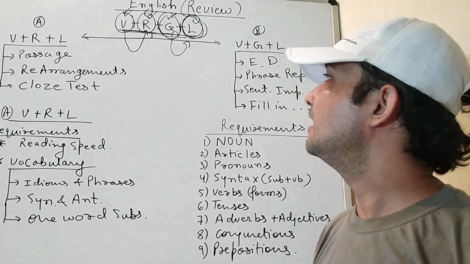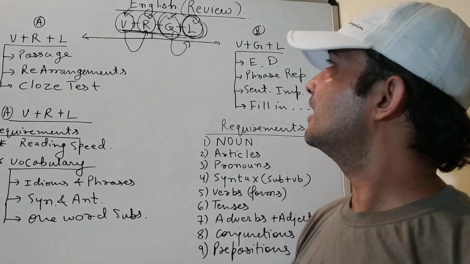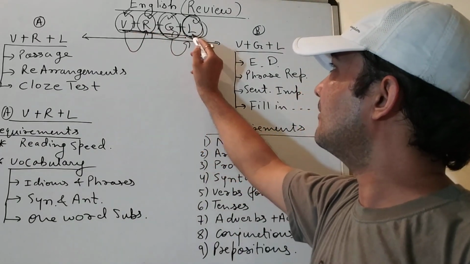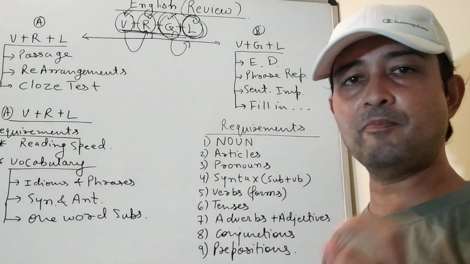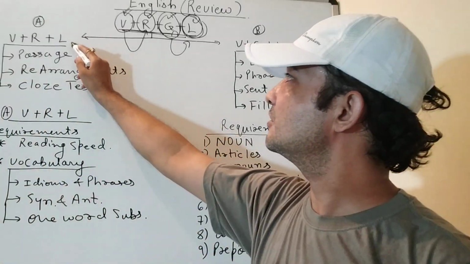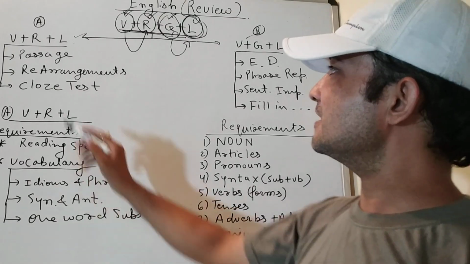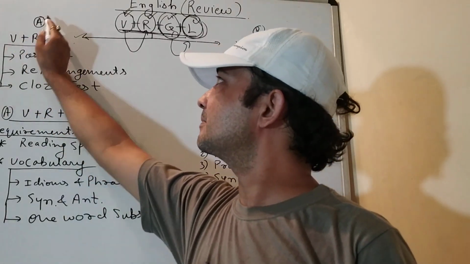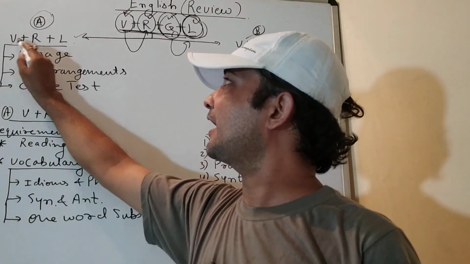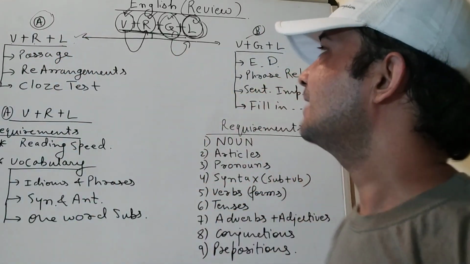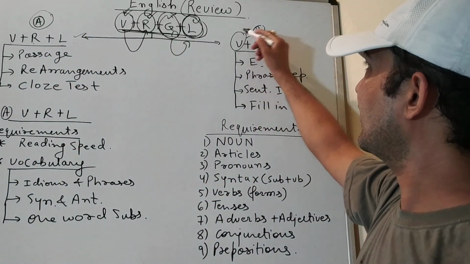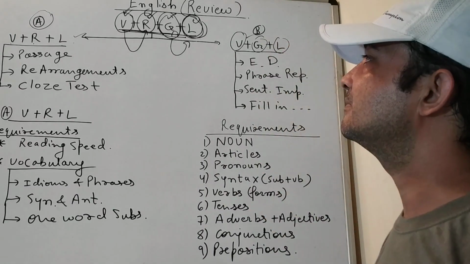Fine. Similarly, vocabulary, reading, grammar, and logic. These 4 parts have 2 subsets. The very first subset is represented by A: vocabulary, reading, and logic. And the second one is vocabulary, grammar, and logic.